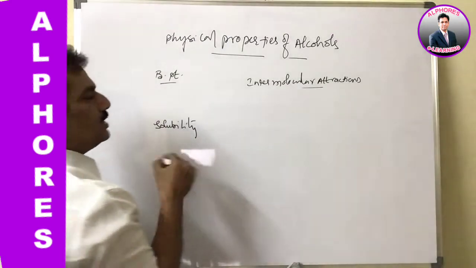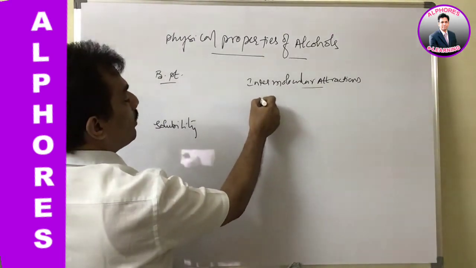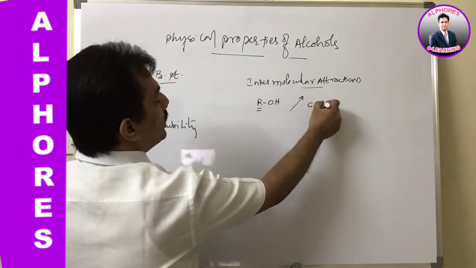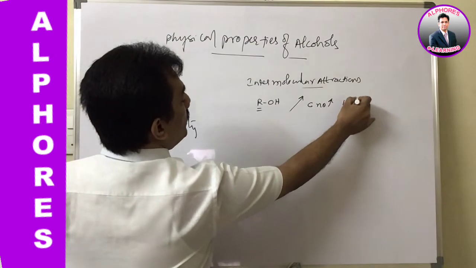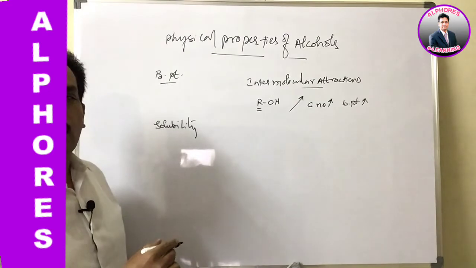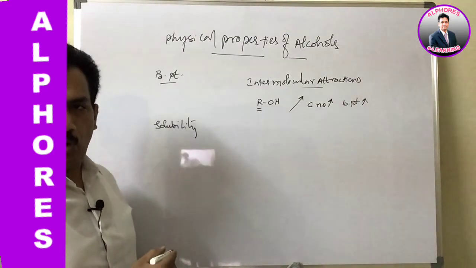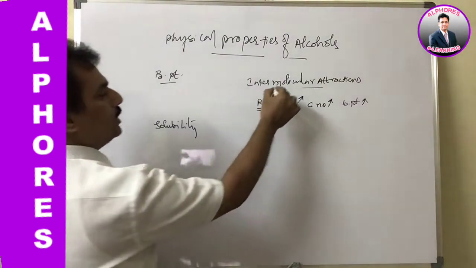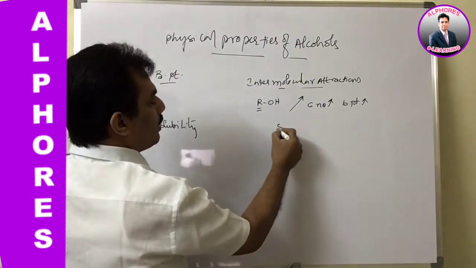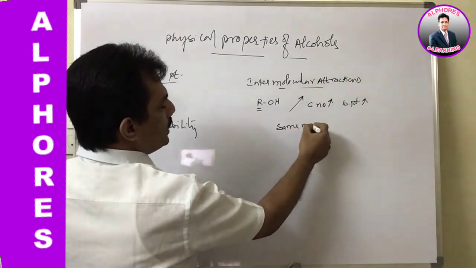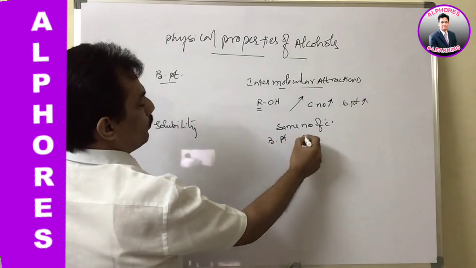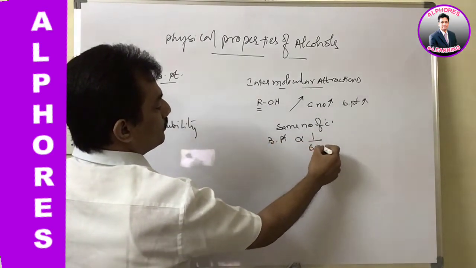Now in case of alcohols, as the number of carbons in the alkyl group increases, boiling point increases. Lower members have lower boiling points, higher members have more boiling point. It is only because of intermolecular attractions. Clear? And if the same number of carbons is present, then boiling point is inversely related to branching.